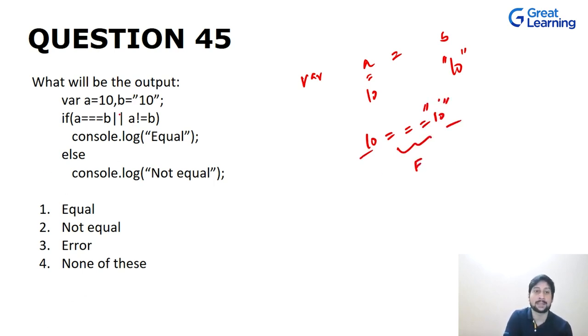But what happens in this case is we are using an OR operator. That means no matter if this condition is false, we will still go ahead and check if this condition is true or not. If this condition would have been true, it will not go here because the whole condition is true. But if it is false, it will definitely go ahead and check if A is not equal to B, and check if this condition is true or false, right?